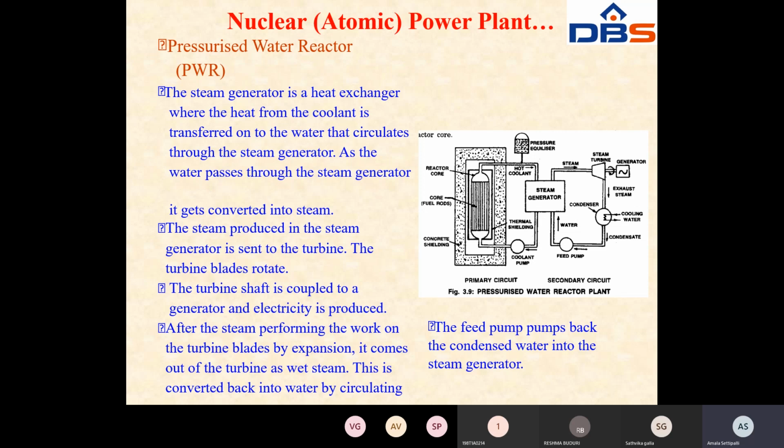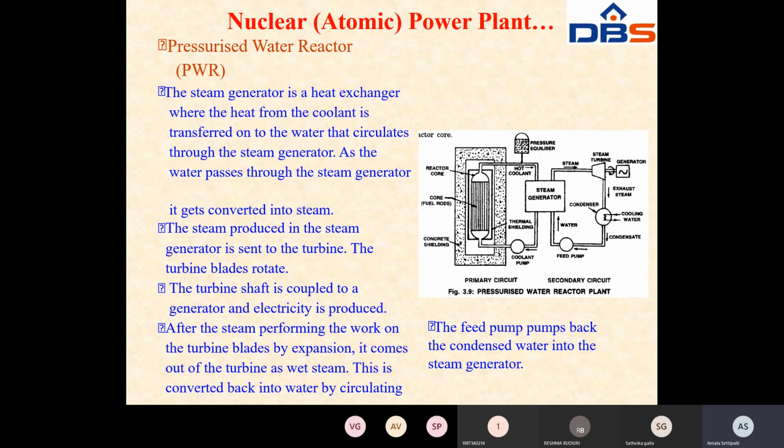The steam produced is sent to the turbine. The turbine blades rotate and are coupled to a generator, and electricity is produced. When the turbine rotates, the steam is exhausted. That exhausted steam is condensed by the condenser and again given to the heat exchanger or steam generator.